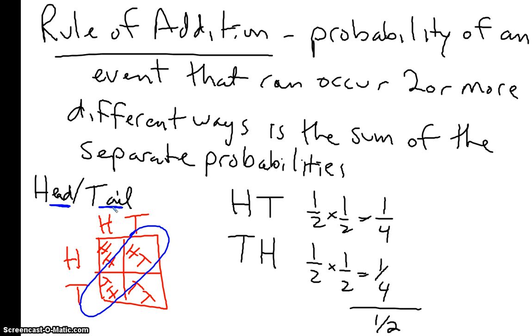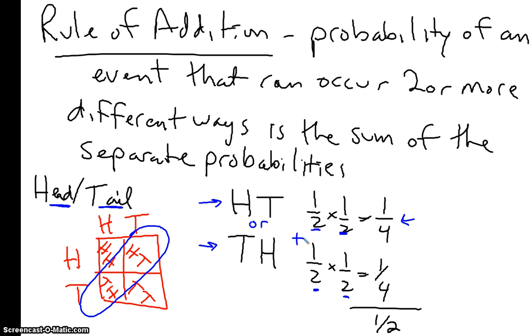We can flip the coin and get a head and then a tail, or we could flip a tail and then a head. In terms of probability, it doesn't really matter which way we go, but we've got a 1/2 chance of a head, a 1/2 chance of a tail. So that's 1/4. Or we could do the tail first, that's a 1/2, the head second, that's 1/2, that's also a 1/4. And in this case, because it's the rule of addition, 2 things that it's either or, we're going to add those, so 1/4 plus 1/4 gives us 1/2.